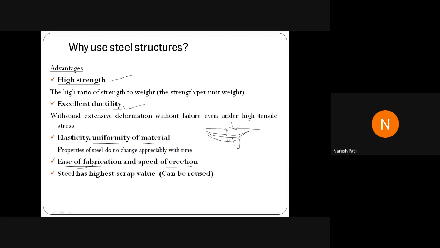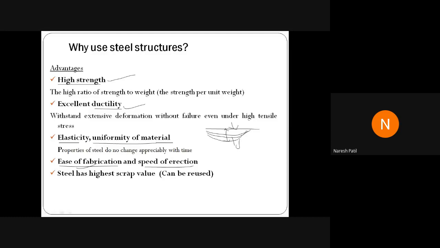That is because of ease of fabrication. Then we have speed of erection. Speed of erection means you only have to erect the sections, no need for additional arrangement, you don't have to make it on site. Only you have to erect and fix the connections. It may be a welded connection or a bolted connection. So that's why you can erect very fast.